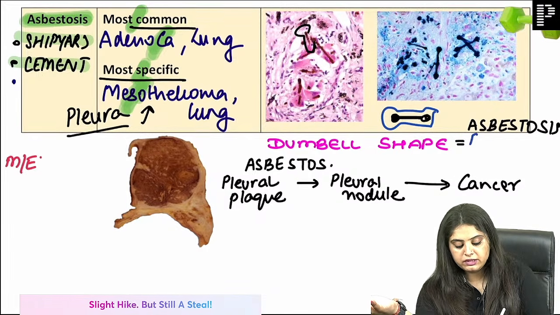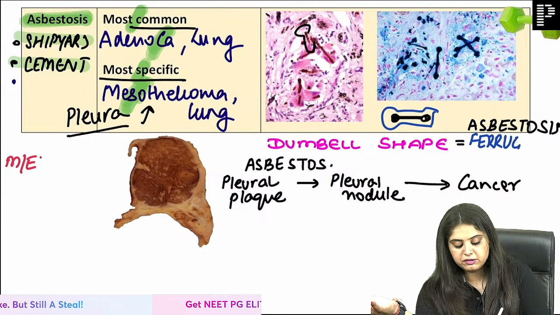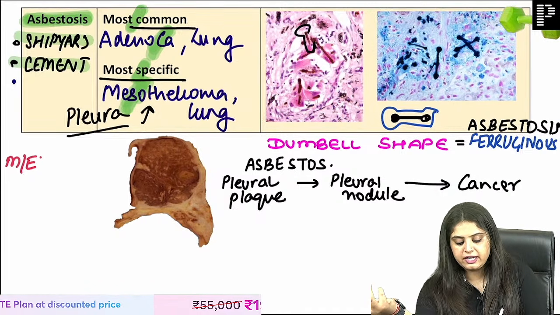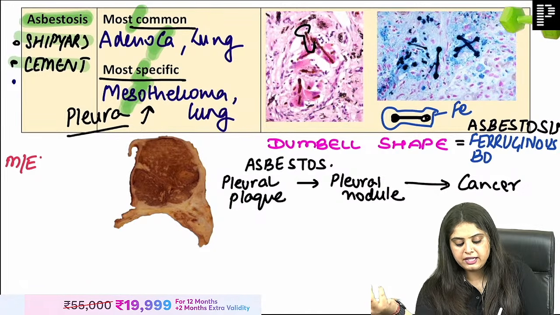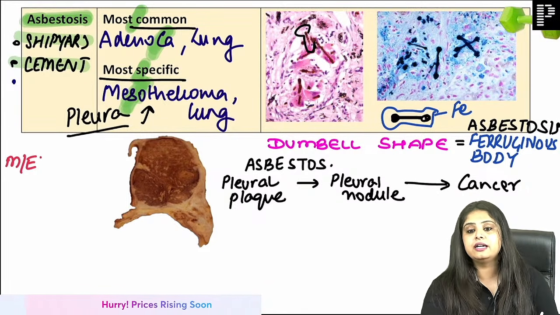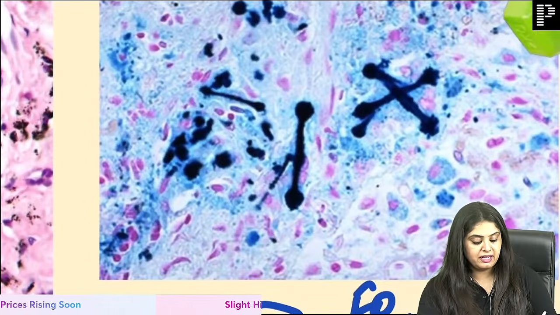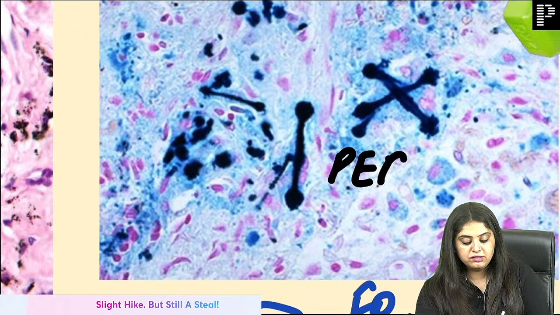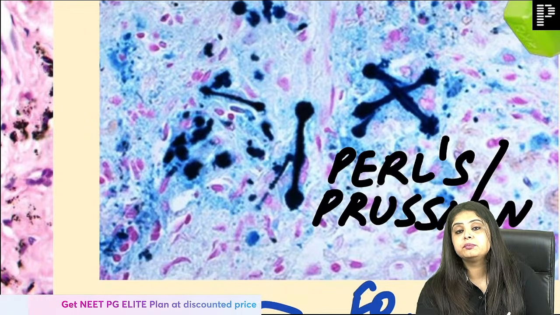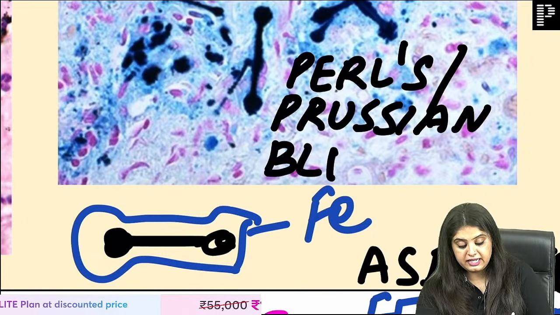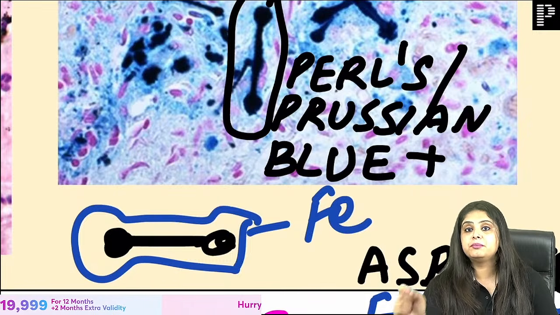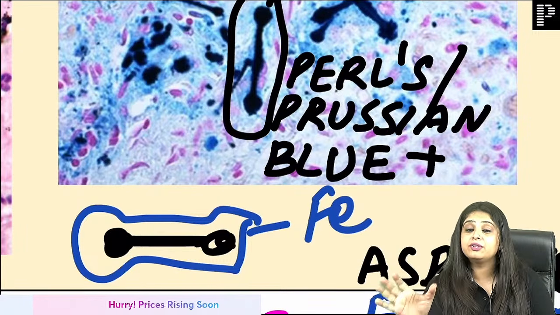Guys, can I also call this the ferruginous body? Very famous question asked to you. And what is the special stain for ferru? Meaning iron, right? What is the special stain for iron, which I'm not going to write because I think we have studied this a trillion times. The color is telling me, but I will still write for my good sleep at night that I have taught you everything. That is, special stain for iron is Perls or the Prussian blue stain. That is why the photo that you see over here is blue. The shape is dumbbell shape.